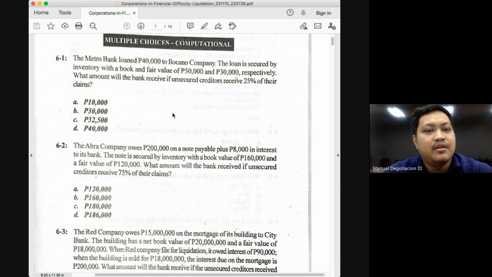Okay, and again, we do not use the 50,000 because the only relevant valuation here will now be the fair value. Okay, next.